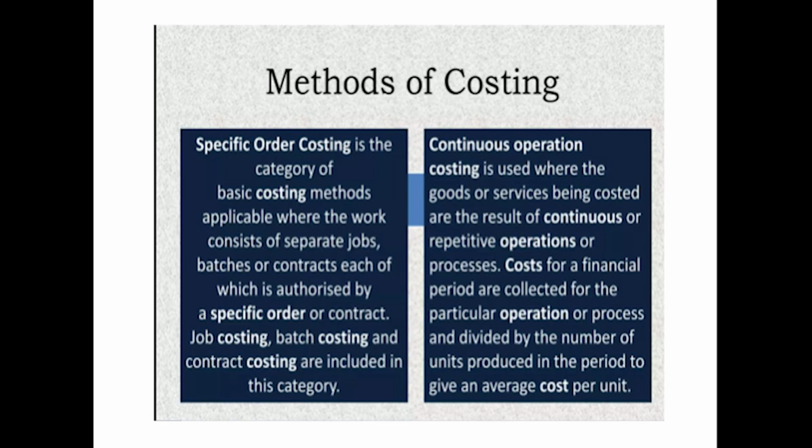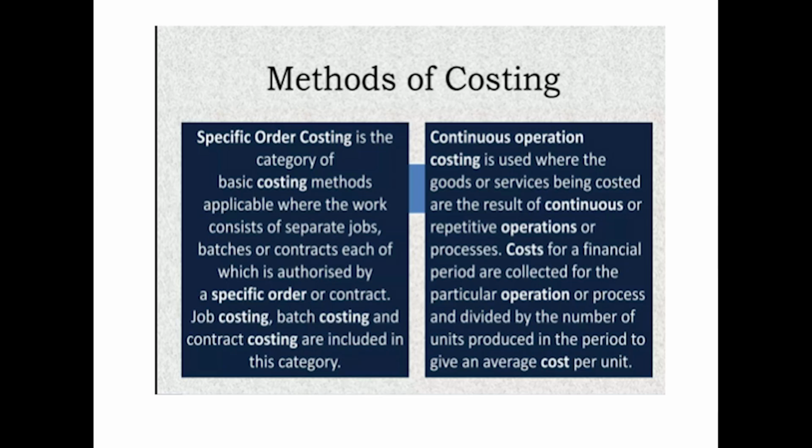If you go with the methods of costing, specific order costing is the category of basic costing methods applicable where the work consists of separate jobs, batches or contracts, each of which is authorized by a specific order or contract. Job costing, batch costing and contract costing are included in this category.